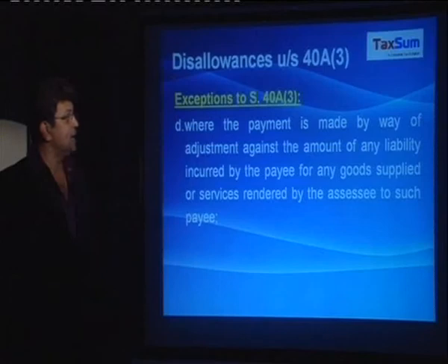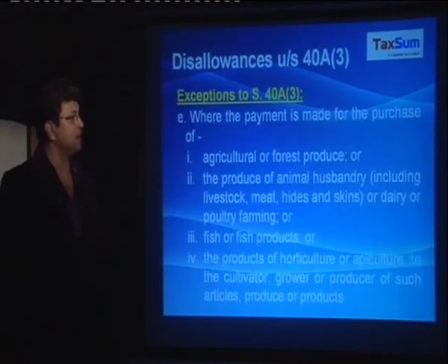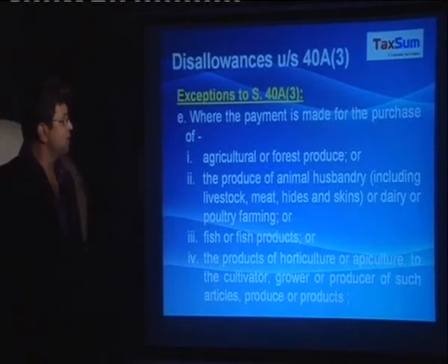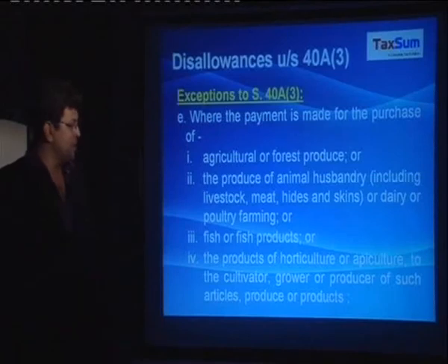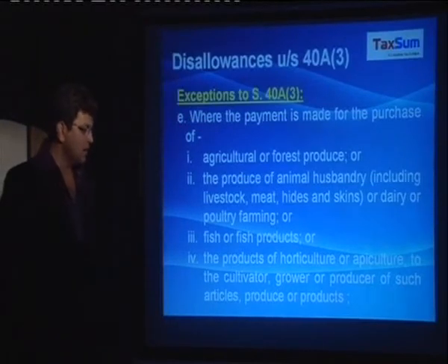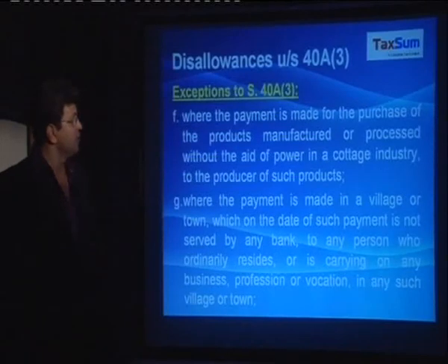Where the payment is made by way of adjustment against the amount of any liability incurred by the payee for any goods supplied or services rendered by the assessee to such payee. Where the payment is made for the purchase of agricultural or forest produce, produce of animal husbandry, poultry farming, fish or fish products, the products of horticulture or apiculture to the cultivator, grower or producer of such articles, produce or products.